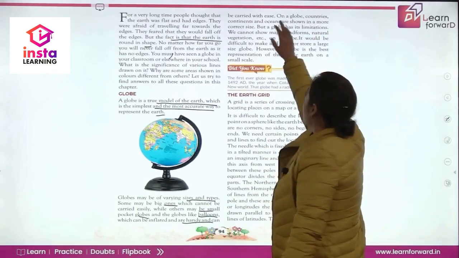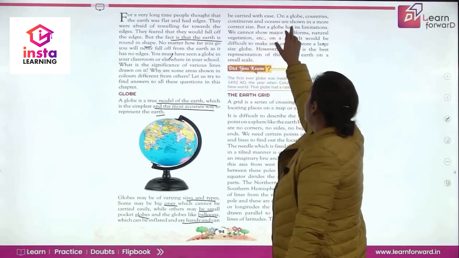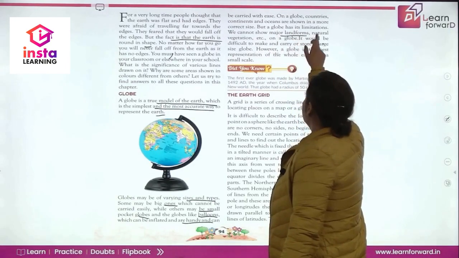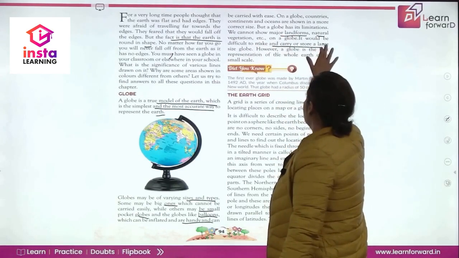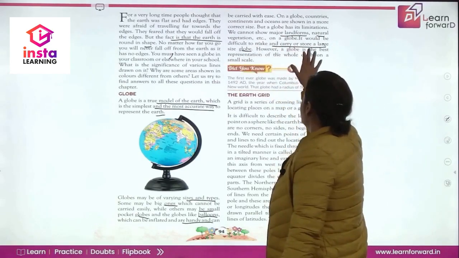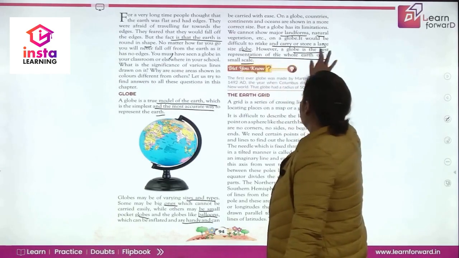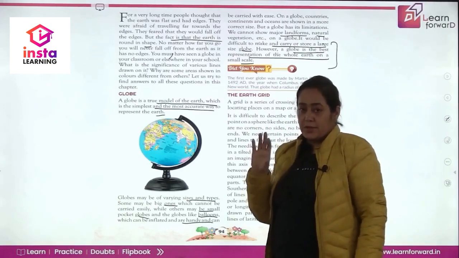On a globe, countries, continents, and oceans are shown in a more correct way. But a globe has limitations. Why? Because we cannot show major landforms, natural vegetation, etc. on a globe. It would be difficult to make and carry or store a large size globe. So, a globe is the best representation of the whole world on a small scale, but it has major limitations as well.